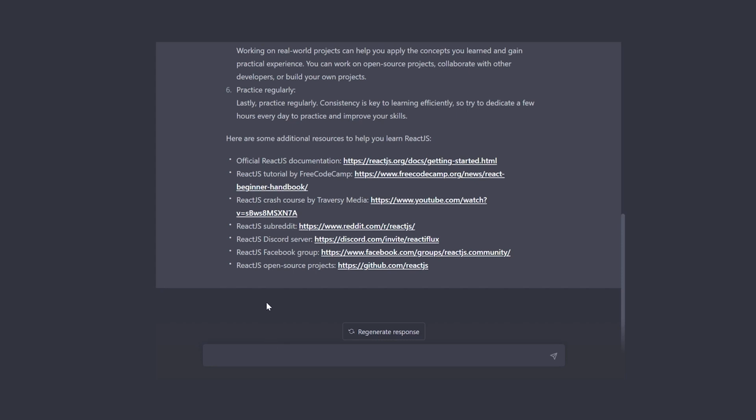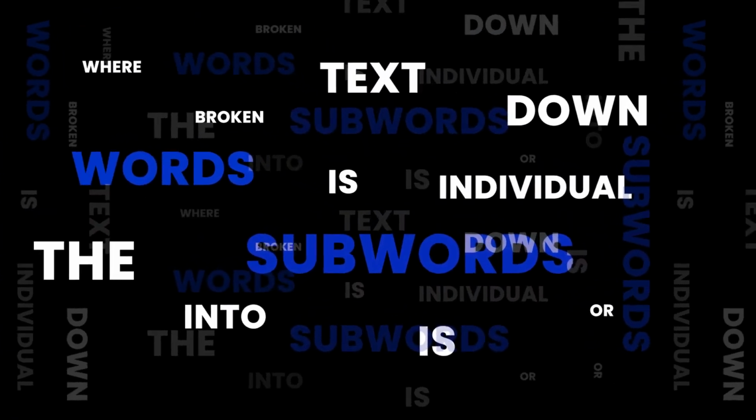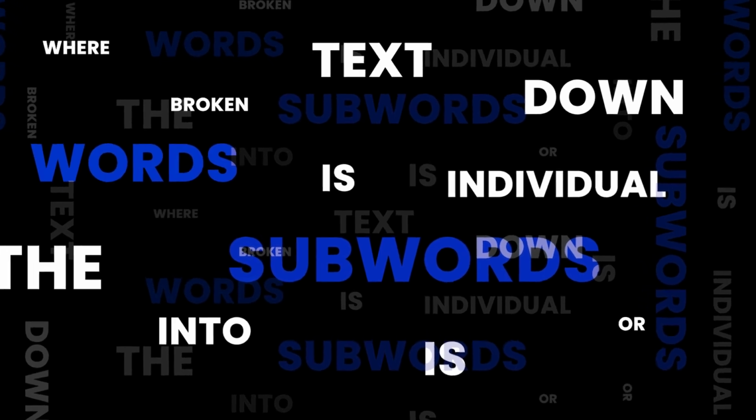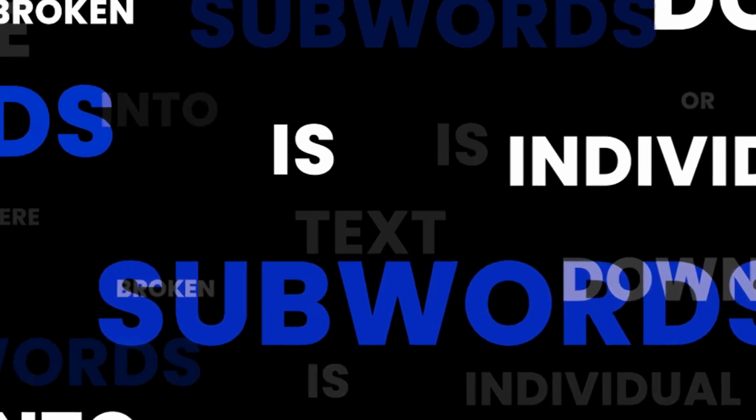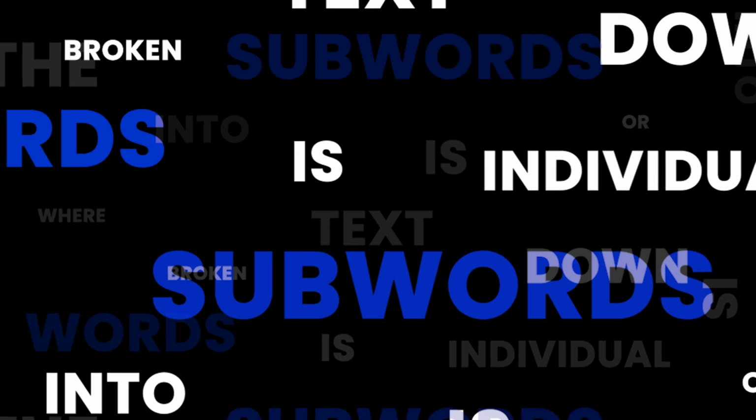Step 3. Input processing. Now this is where things get interesting. When a user inputs a prompt or question, ChatGPT processes the input to generate a numerical representation of the text. This is done using a technique called tokenization, where the text is broken down into individual words or subwords and assigned a numerical value based on its frequency and context within the training data.